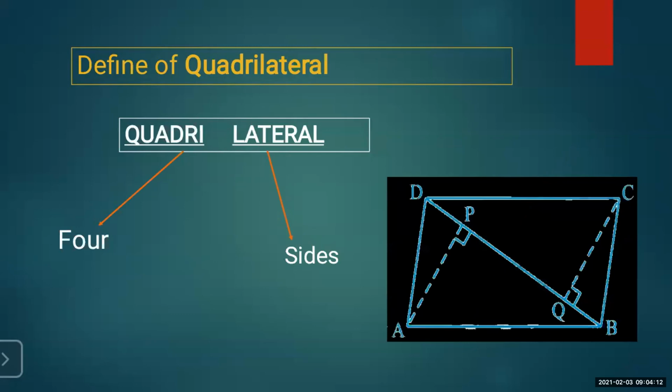You can define the quadrilateral as a 4-sided closed geometrical figure.